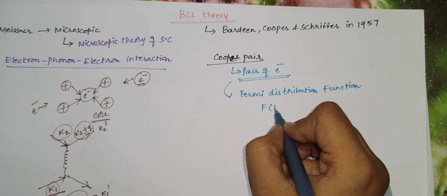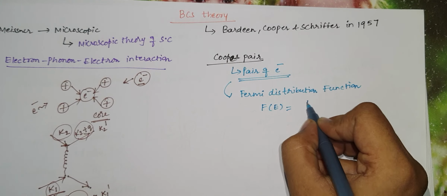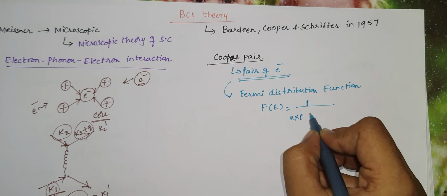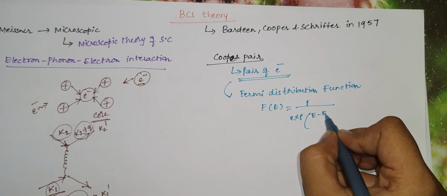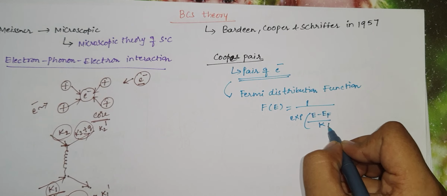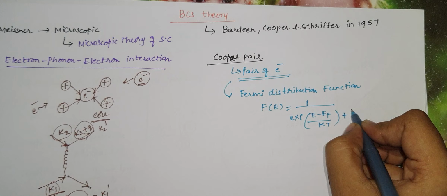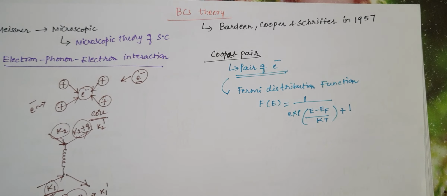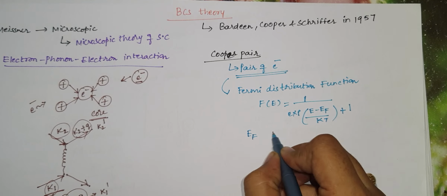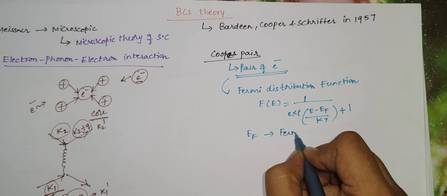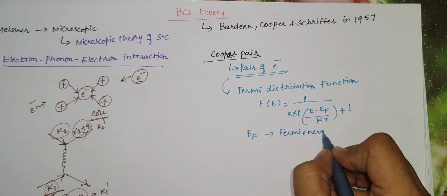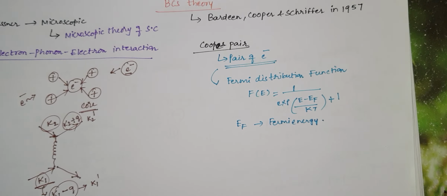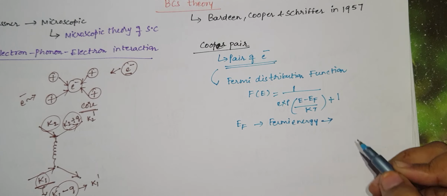Which is f of E equals 1 by exponential of (E minus EF) by kT, plus 1. What is this EF? Fermi energy. What is this Fermi energy?